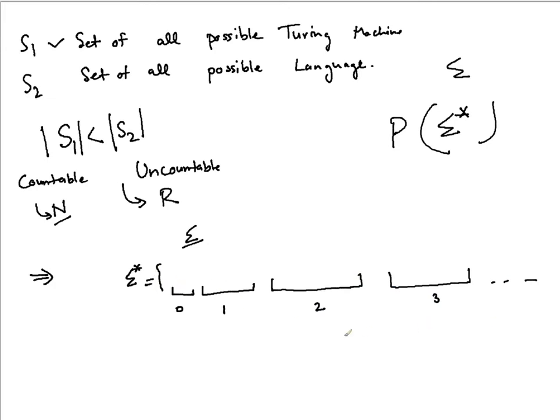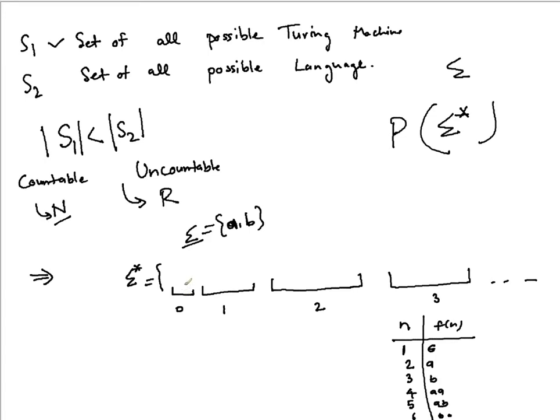Because of this way of writing, you can establish a one-to-one correspondence for any given sigma, if it is, let's say, A and B. So the mapping between n and the corresponding f of n will be: at the first place you will have the empty string, at the second place A, at the third place B, at the fourth place AA, at the fifth place AB, at the sixth place BA, at the seventh place BB, and following, then 3 length strings, then 4 length strings.